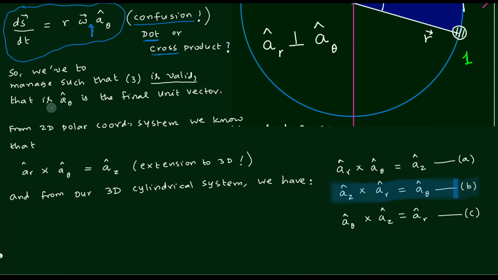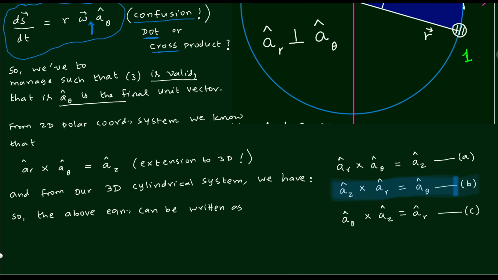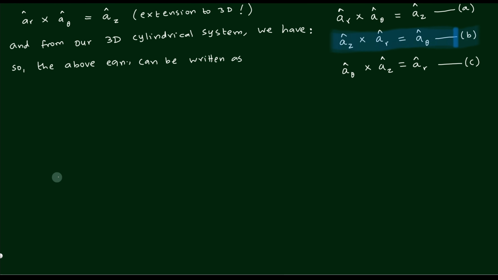How to use that? That's what I am going to write down. So let us go down and write down what you want. The equation that was in confusion can be rewritten like this: ds by dt is equal to the omega vector.